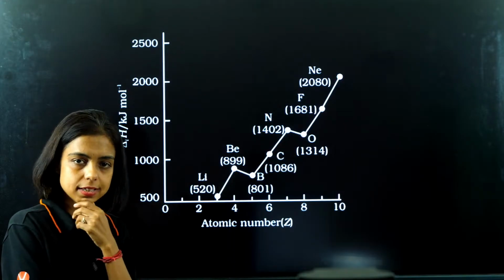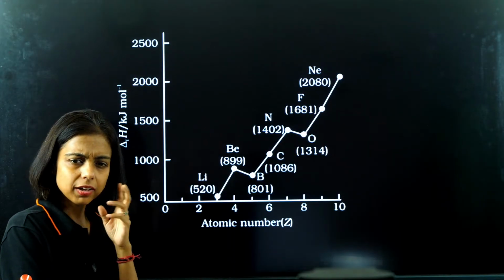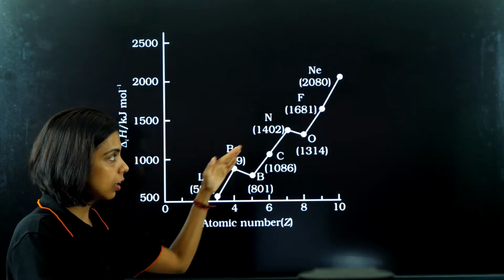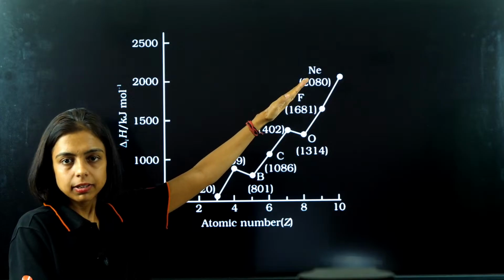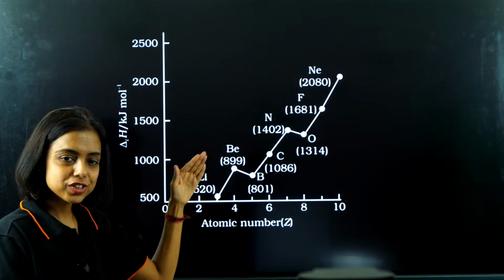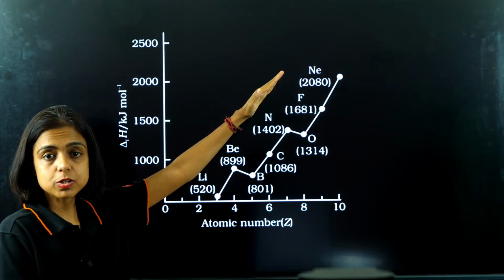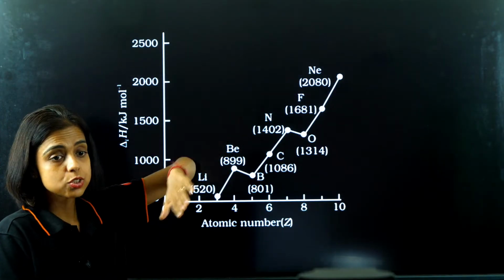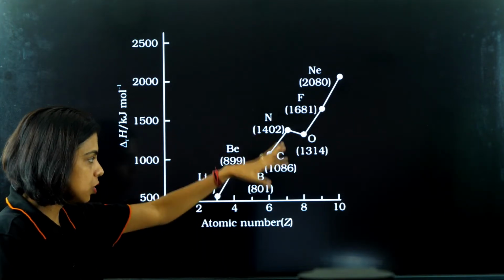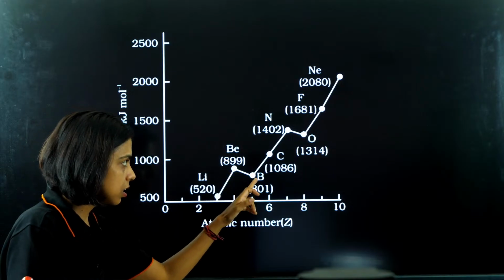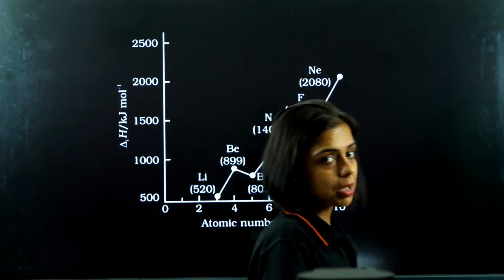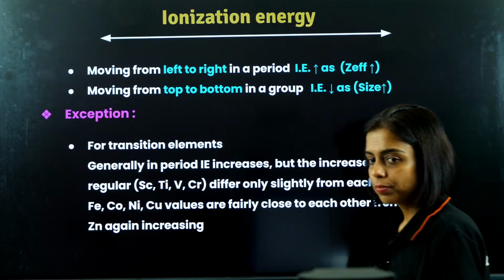Now you will see this graph and you'll say, ma'am, what is this? It is not a continuous increase. There are some decreases also. It is not a continuously rising graph. Along the period, if you are moving from lithium to neon, the ionization energy should increase because of the increase in effective nuclear charge, as you just told us, ma'am. But looking at this graph, there is some random variation: first increases, decreases, increases, decreases. This is a zigzag pattern being formed here. Now, what is happening here? I'm coming to that only.